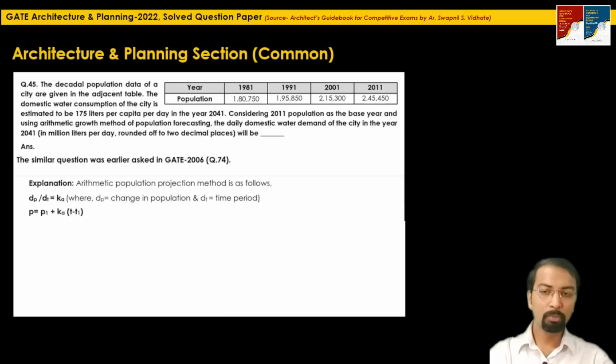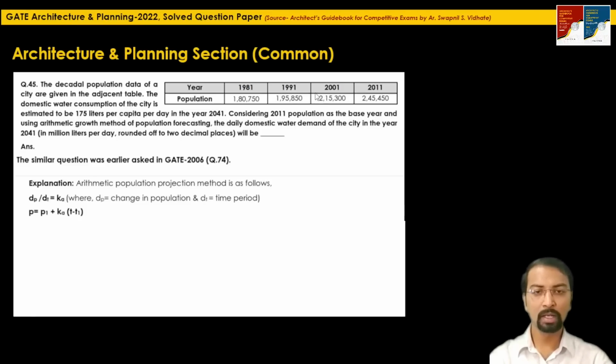The next formula is P equal to P1 plus Ka into bracket T minus T1. What is P? This is the population for which you are calculating. Let's say here you are calculating the population of 2041. So P will be the projected population of the particular year mentioned in the question. P1 is the population in the base year.